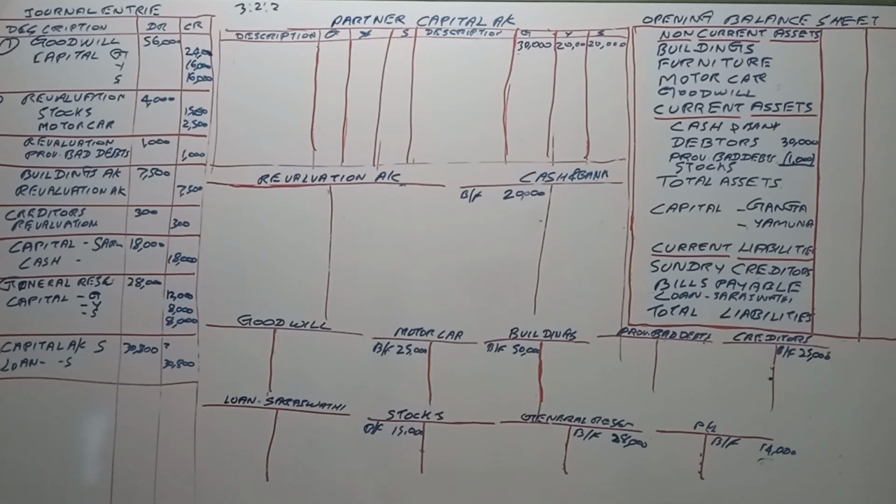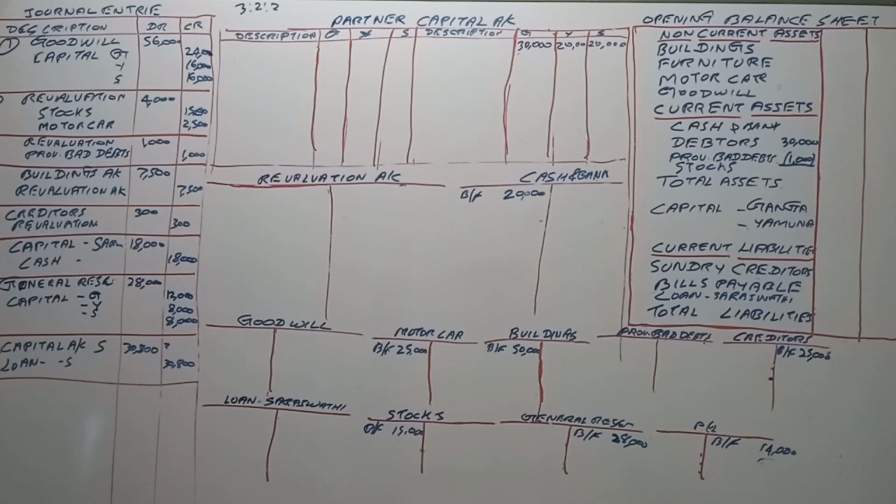The question says Ganga, Yamuna, and Saraswati are partners sharing profits and losses in the ratio of 3:2:2, respectively. Their balance sheet as on 31st March 2020 is as follows. Buildings 50,000, furniture 12,000, motor car 25,000, cash and bank 20,000, debtors 30,000, stocks 15,000.